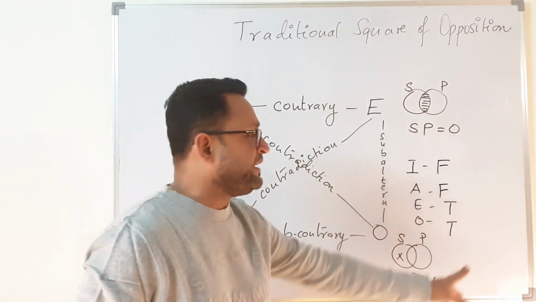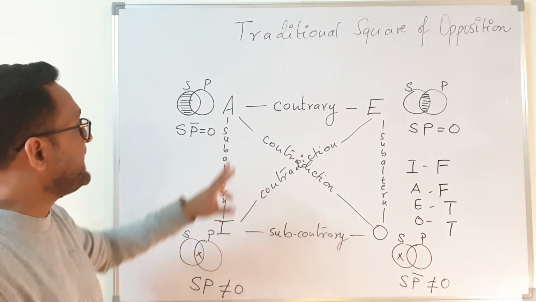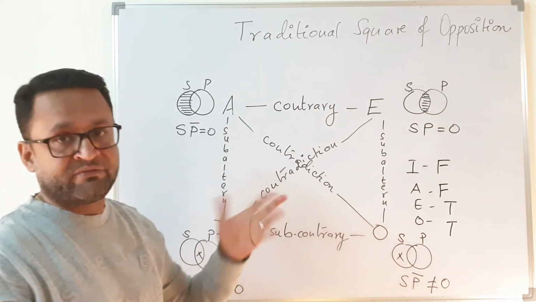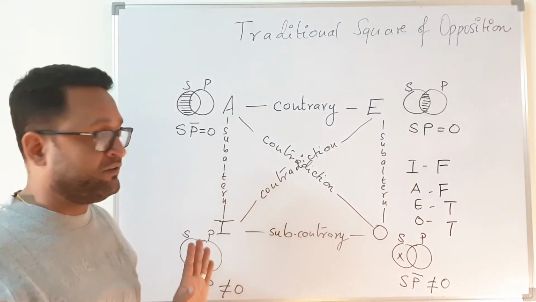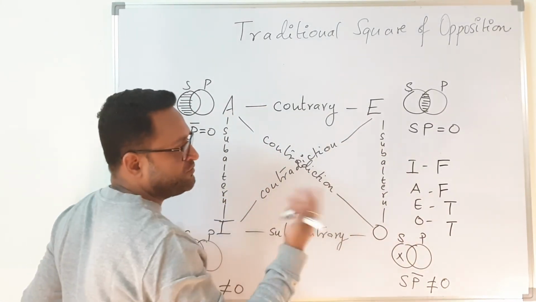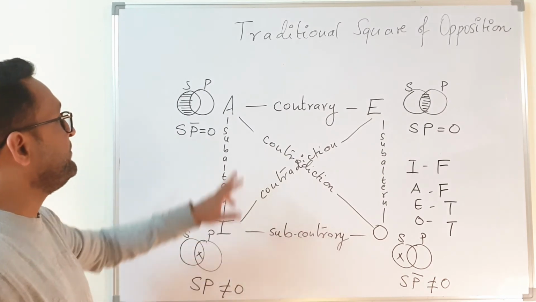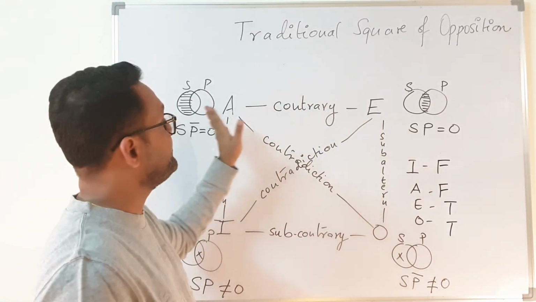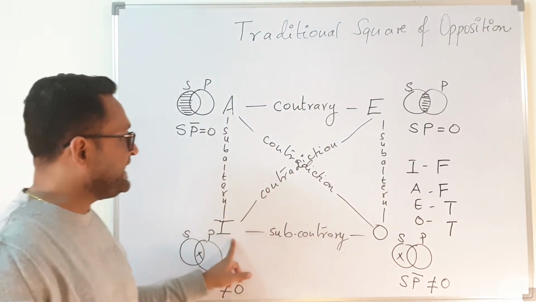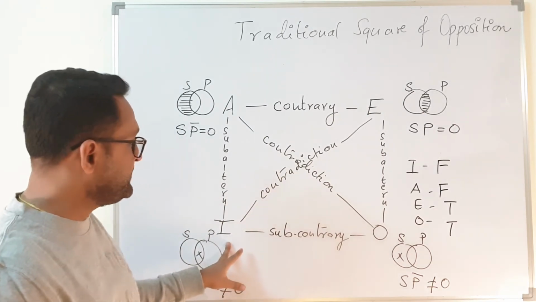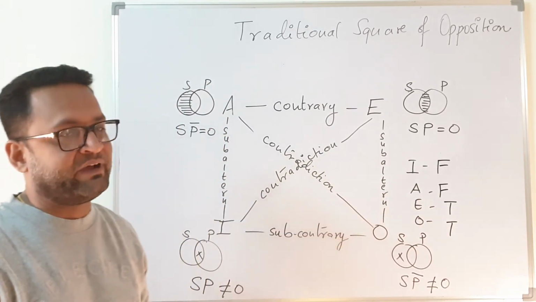Now let us see whether any inconsistent relationship comes out, because we said that this and this value will be different from each other. A here is false and O is true, so it is not violating any of the rules. We also know that I and O have to be different values: I is F and O is true, so it is also not breaking any rule. We know that A and E cannot be true together: A is false and E is true, so they are not true together. We know that I and O cannot be false together: I is false and O is true, so they are also not violating any of the rules.